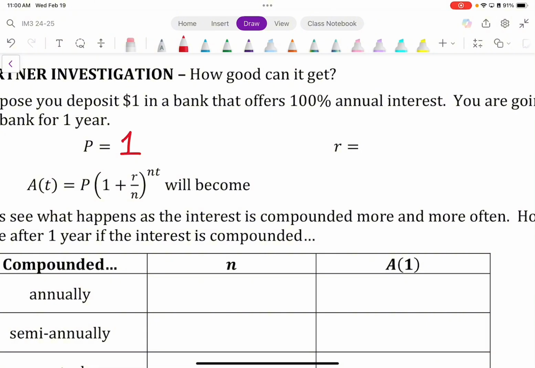However, we don't want to leave things in terms of percentages. We want to convert percentages to decimals. So what would 100% become? It would be 1, right? Anything greater than 100% is going to be a whole number. So something like 120% translates to 1.2. 200% translates to 2 as a whole number, okay?